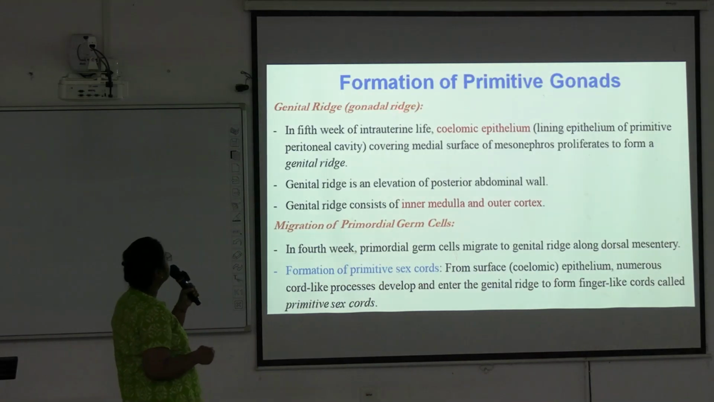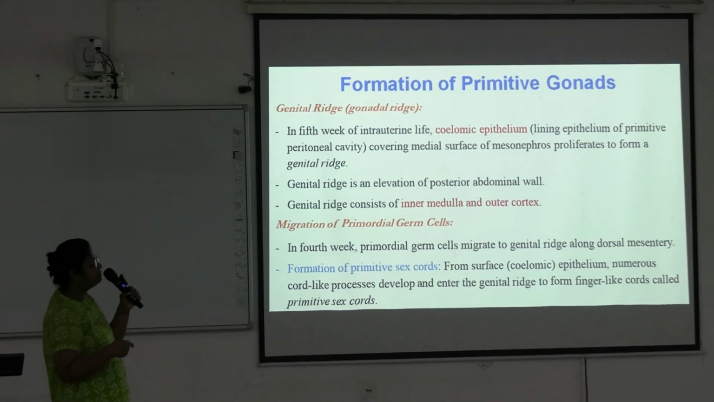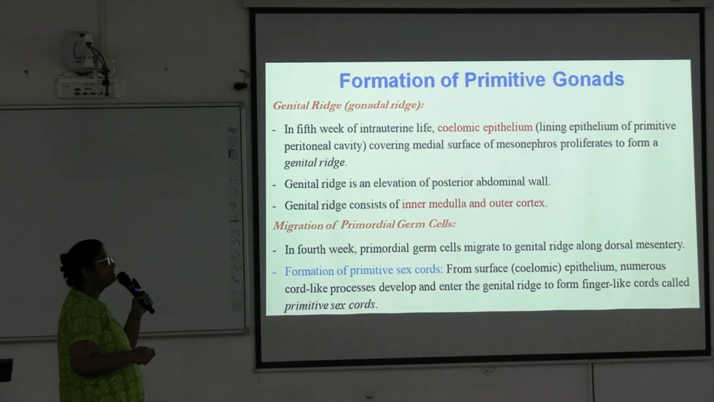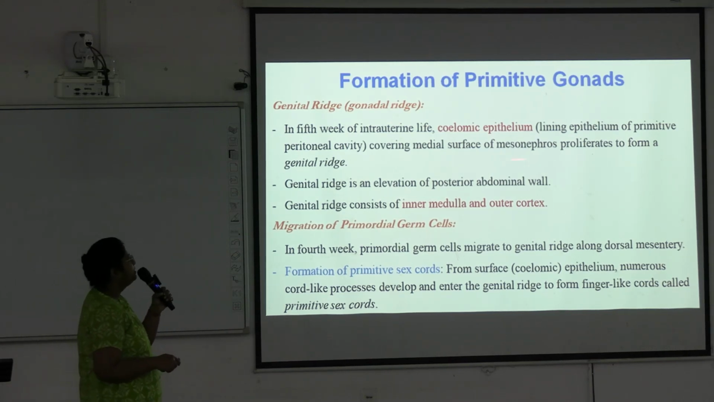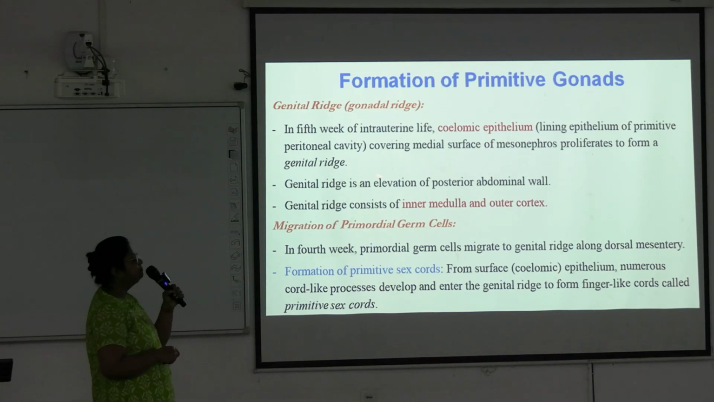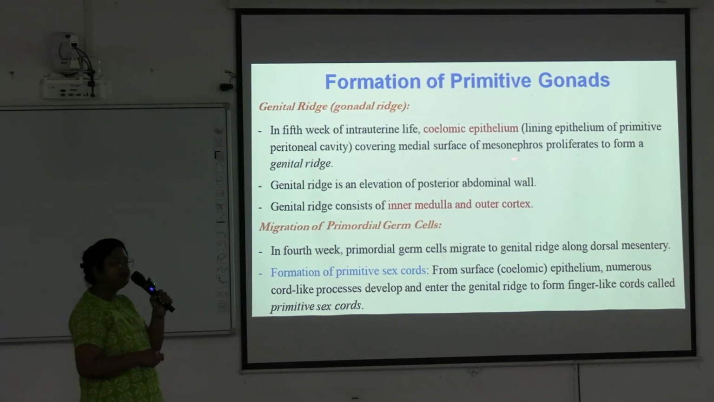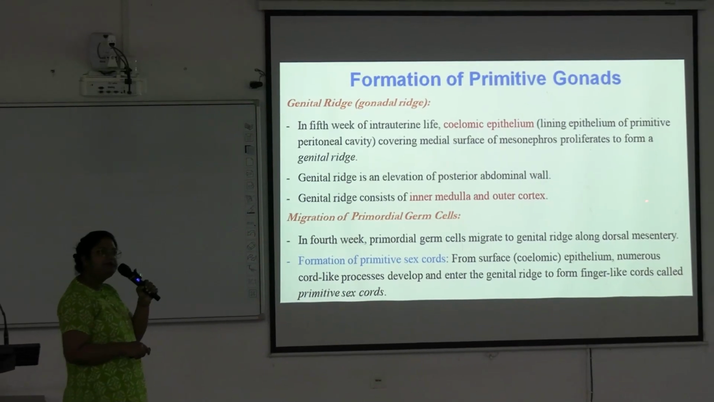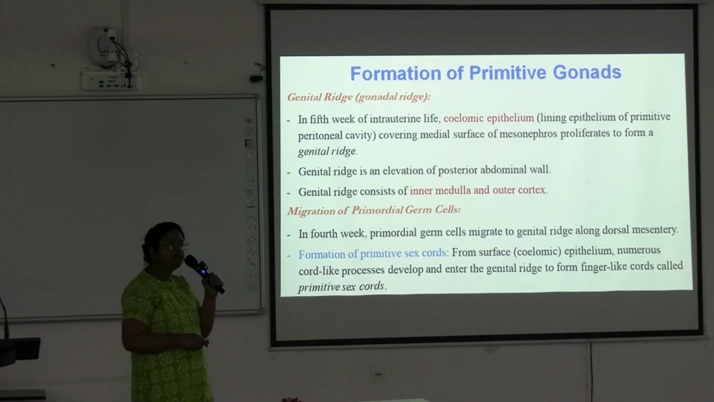Next. We will discuss first the formation of primitive gonads. Genital ridge or gonadal ridge: in the 5th week of intrauterine life, the coelomic epithelium, which is the lining epithelium of the primitive peritoneal cavity covering the medial surface of the mesonephros, proliferates to form a genital ridge. The genital ridge is an elevation of the posterior abdominal wall and consists of inner medulla and outer cortex.